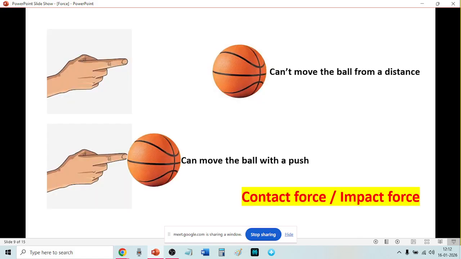Now, see, on the top, this finger cannot move the ball. But in the bottom, you can move it. The top figure, why can you not move it?